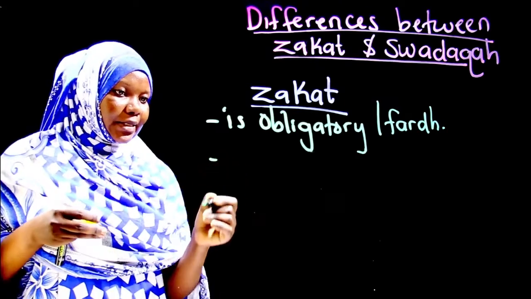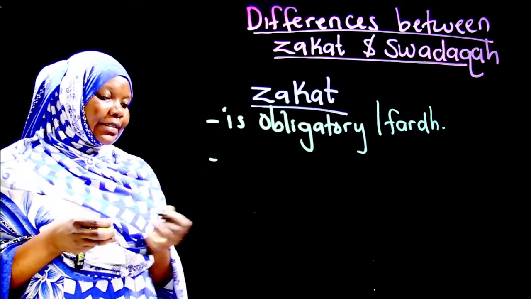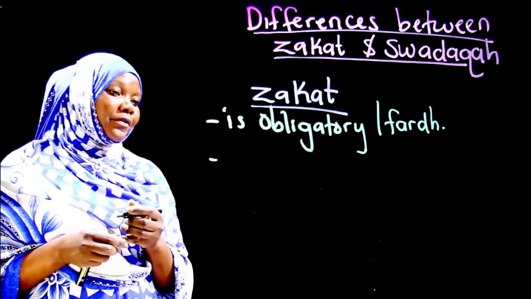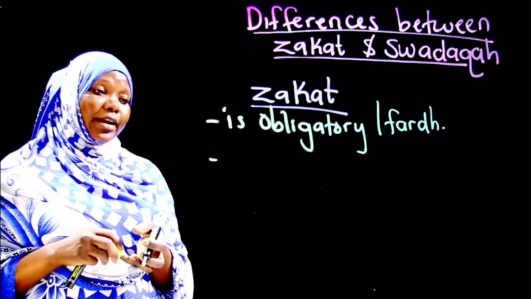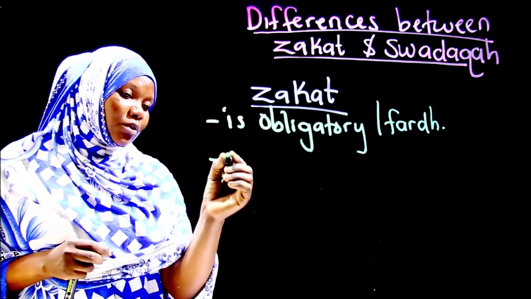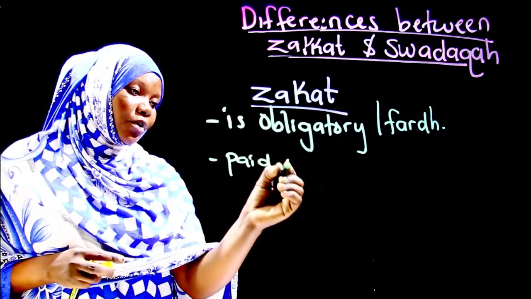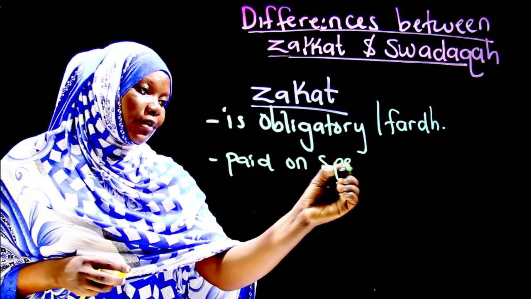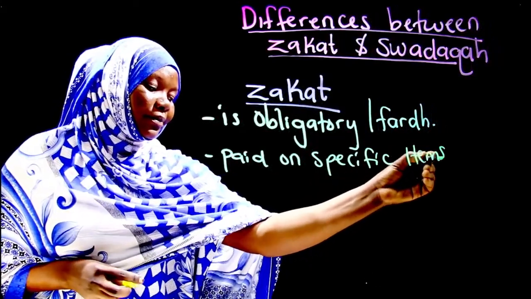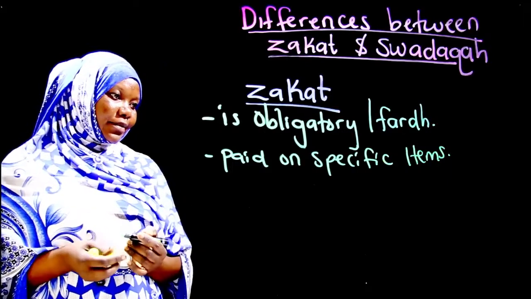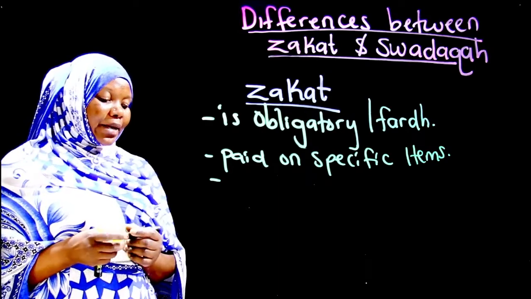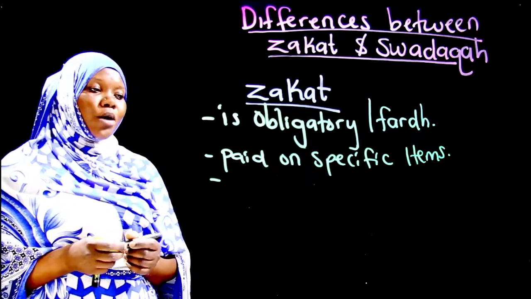The second point that I can put down is it is paid on specific items. So not all the items are liable for zakah, we don't give out just anything for zakah, but we have got specific items for that zakah. So paid on specific items.